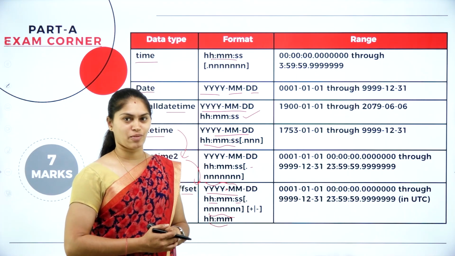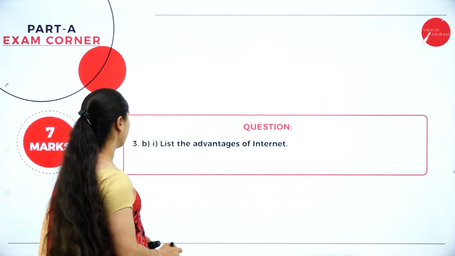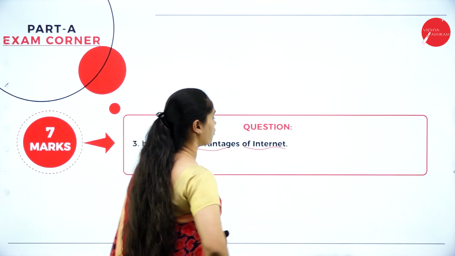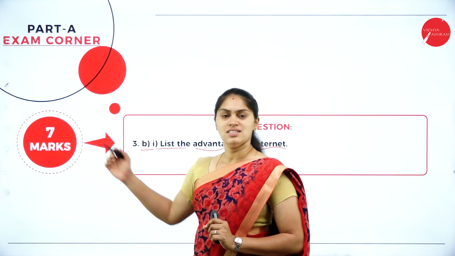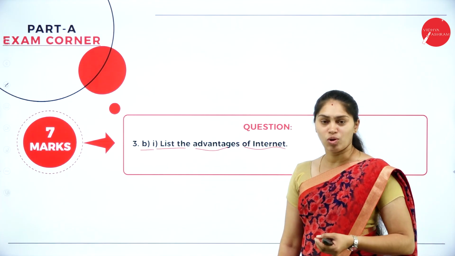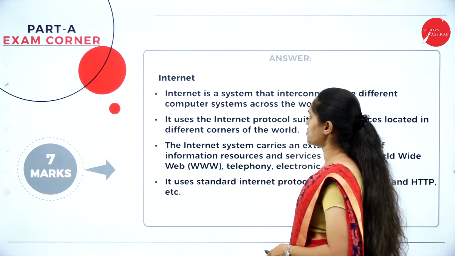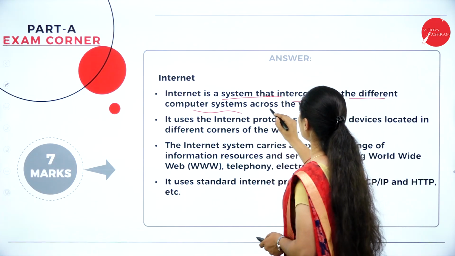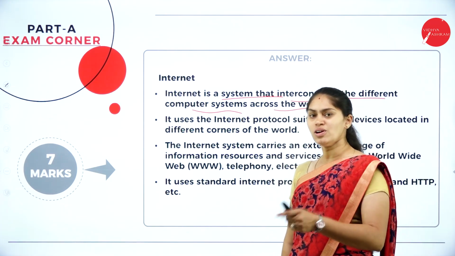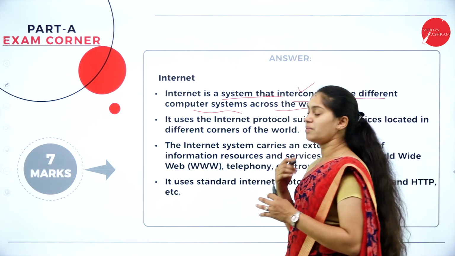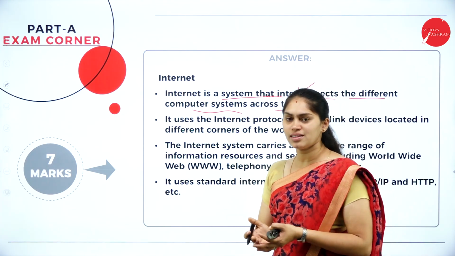Let me move to the next question. We have the next question here, that is question number 3B. List the advantages of the internet, and this is for 7 marks. So here you just mention what is the internet and list what are its advantages. The internet is a system that interconnects different computer systems across the world in order to have communication, or an interconnection between the different computers all over the world.